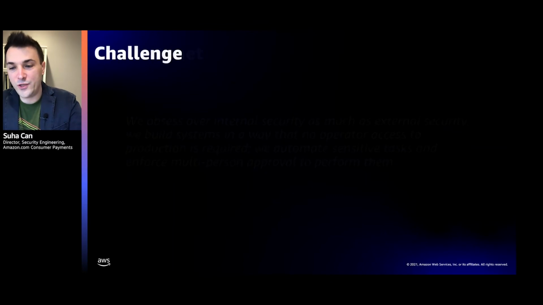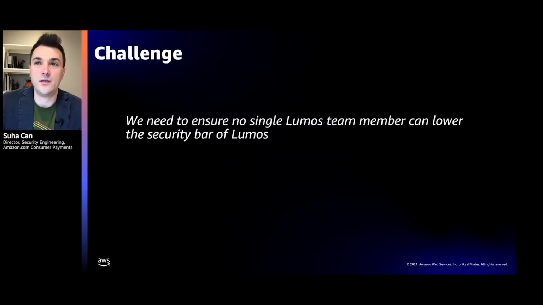So what type of challenges, of course, does designing a system like that pose? First, we need to now ensure that no single Lumos team member can lower the security bar of Lumos. It's a strong statement, and it requires us to think about our team and employees in a different way. I really like my coworkers, just to be sure, but I also like not having to trust them.